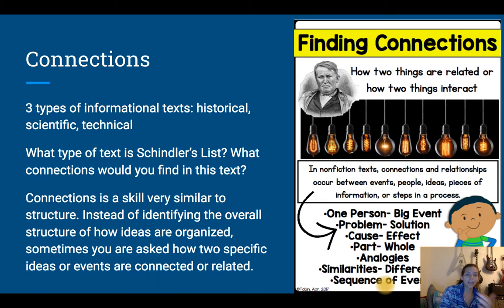Okay, connections is a very similar skill to structure. But instead of identifying the overall structure and organization of the ideas presented to us, we're asked for how two specific things from the text are connected, how they're related. So instead of asking how does the author organize this information, it'll say the author gave you this information and this information. How are those ideas connected? Does that kind of make sense?